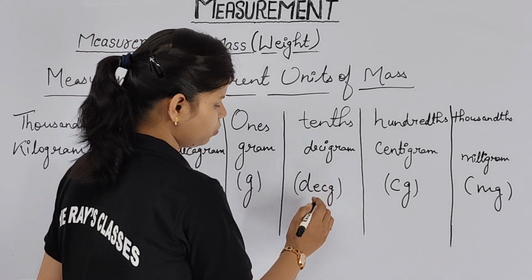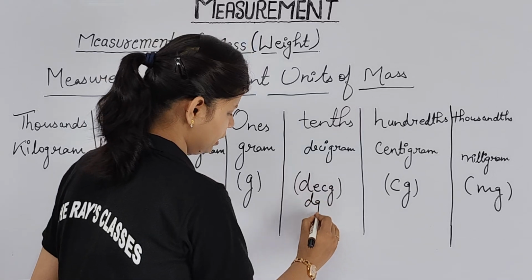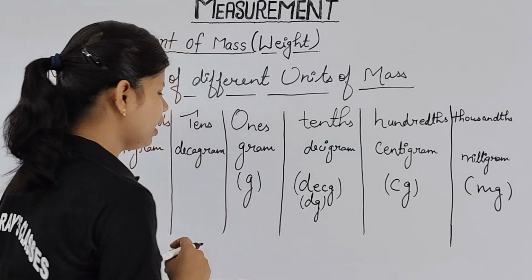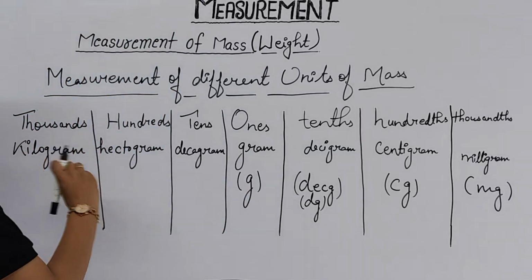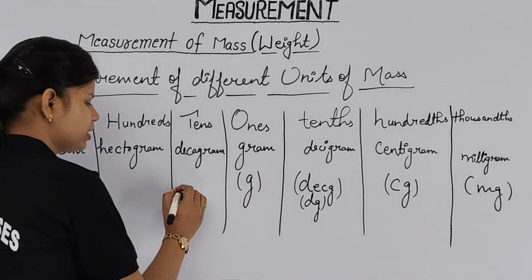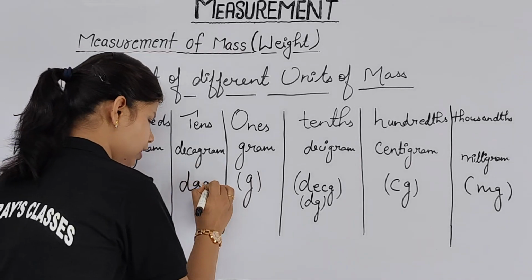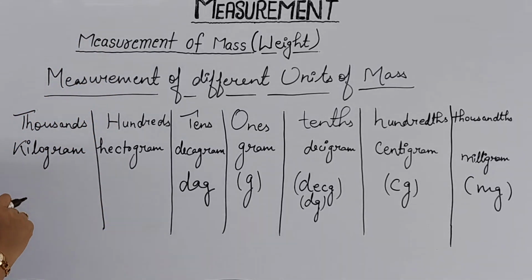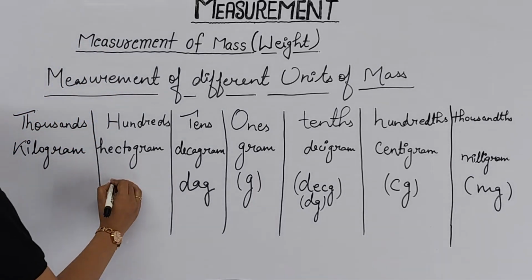In place of this, we can also write dz. Both ways are correct. Now you are having decagram. It can be written as what? dcg or dcag? Please leave your answers in the comment section. So it can be written as dag. Next is your hectogram. It can be written as hg.